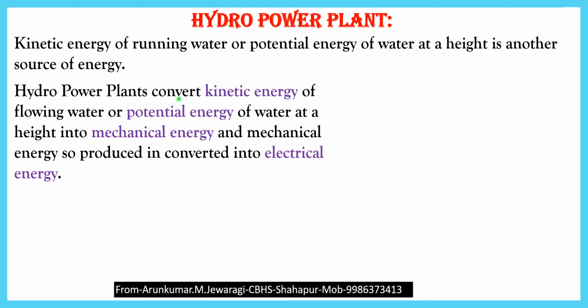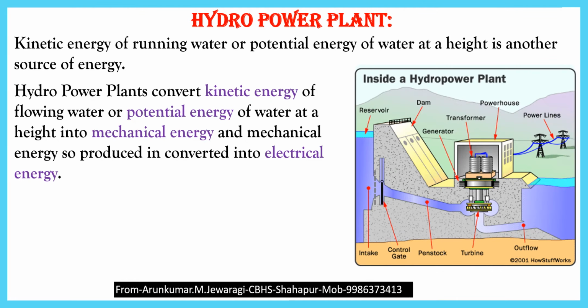Hydro power plants convert the kinetic energy of flowing water or the potential energy of water at height into mechanical energy, and the mechanical energy so produced is converted into electrical energy by the generators. So hydro power plants first convert kinetic or potential energy into mechanical energy, then the mechanical energy is converted into electrical energy by the generators.